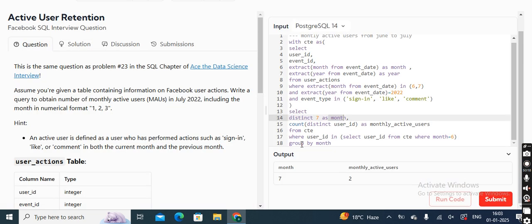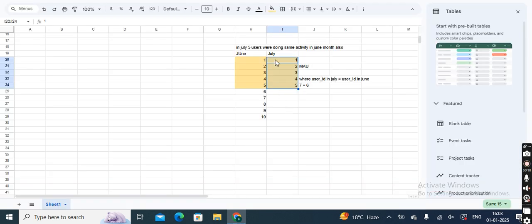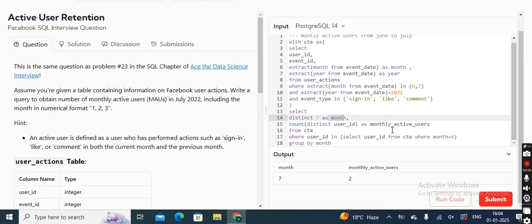The same thing I have written here: where user ID in select user ID from the same CTE table, where month equals 6. I am selecting those users who are in July and also in June, and they are my MAU. Simple. So I group by month, and I have used the distinct function because I don't want any repetition.